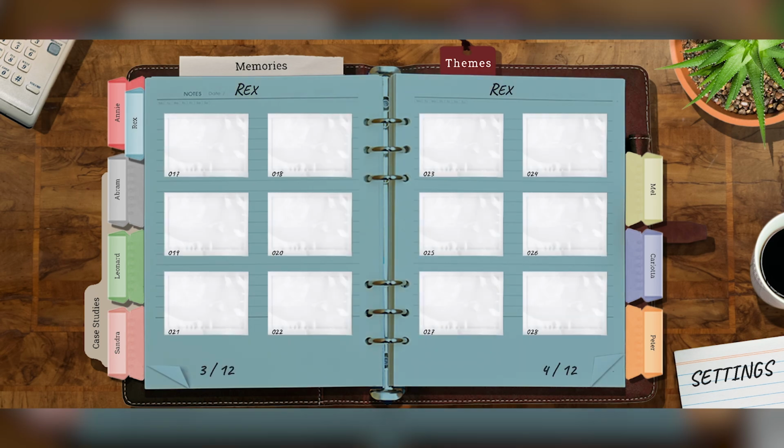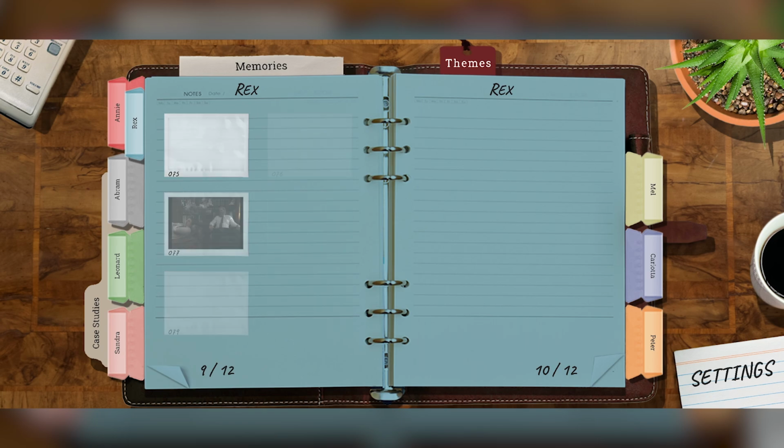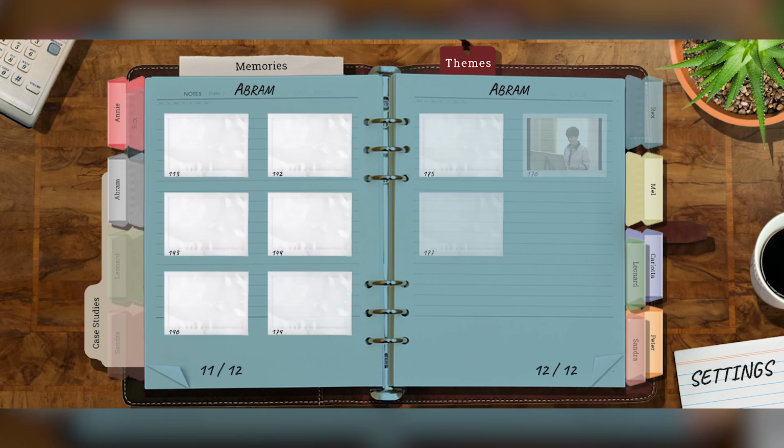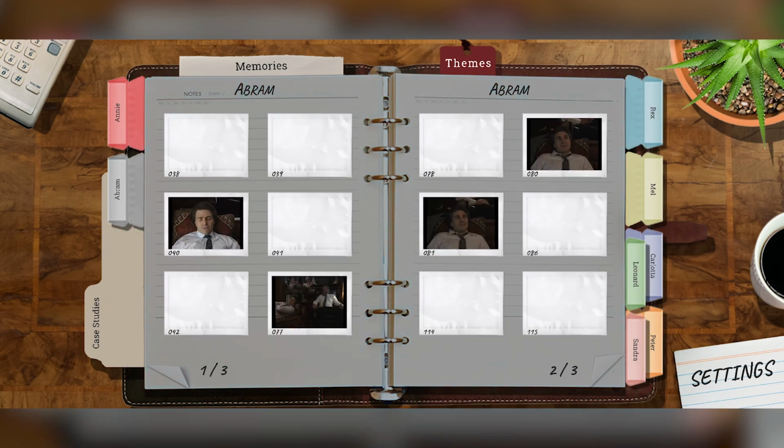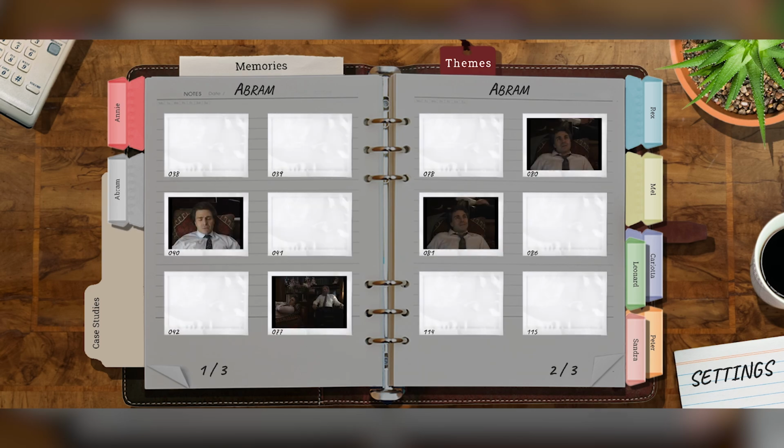He's sort of the main guy in it. You can see he's got 12 pages of memories. We've got a memory there. And you can see as we've been watching it, they've been out of order, because look at all these that are just popping up all over the shop. They're out of order. And we've got Abram here. He is a psychoanalyst. We saw him in the first clip.